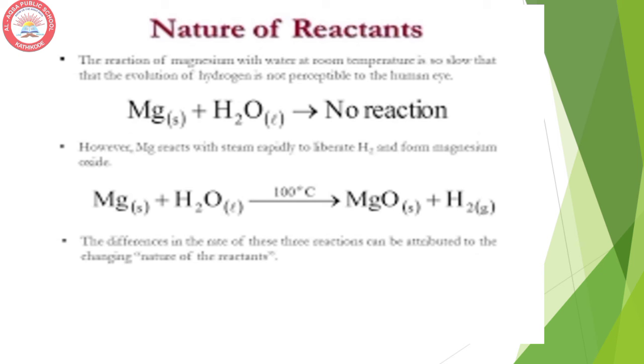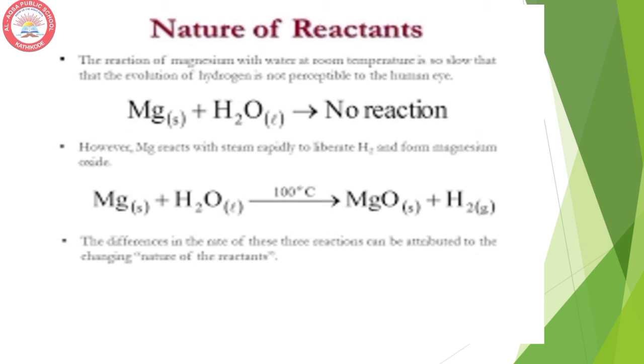What is the difference? The first one is liquid water, that means cold water. But in the second one, above the arrow you can see 100 degrees Celsius. That means magnesium can react with hot water.